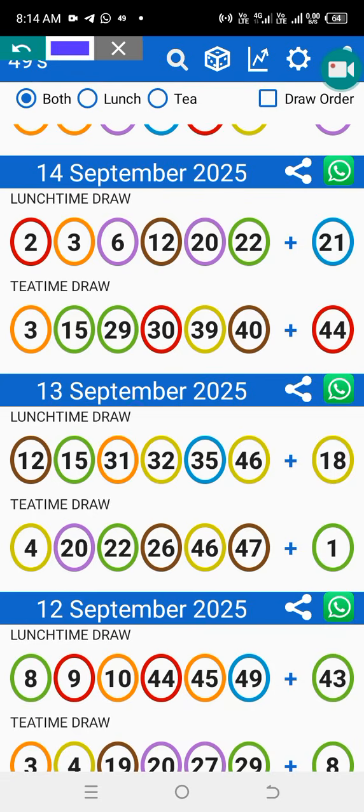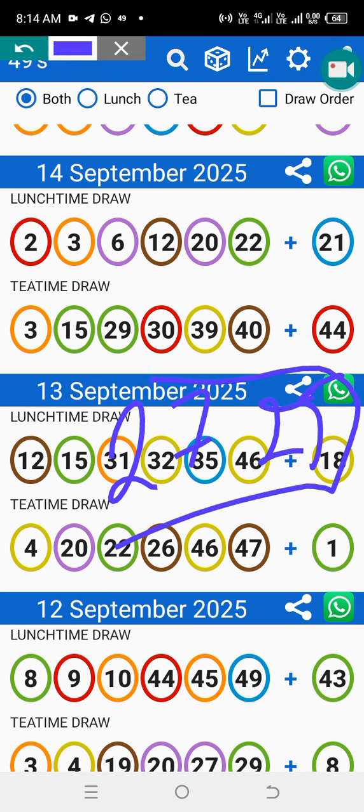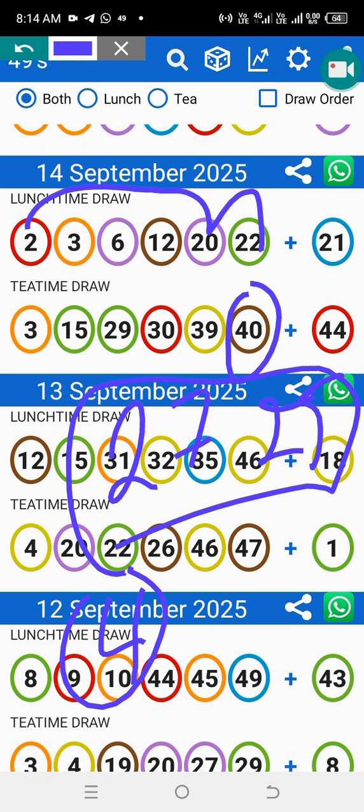So 27 and 25 were very hot. You still keep this number with you because the 2, the 20 and 22 dropped. The only number which didn't drop was the 4. Then the 40 is sitting there. 40 called 44, that's why they came together. And then the missing number is 41. Let's go.